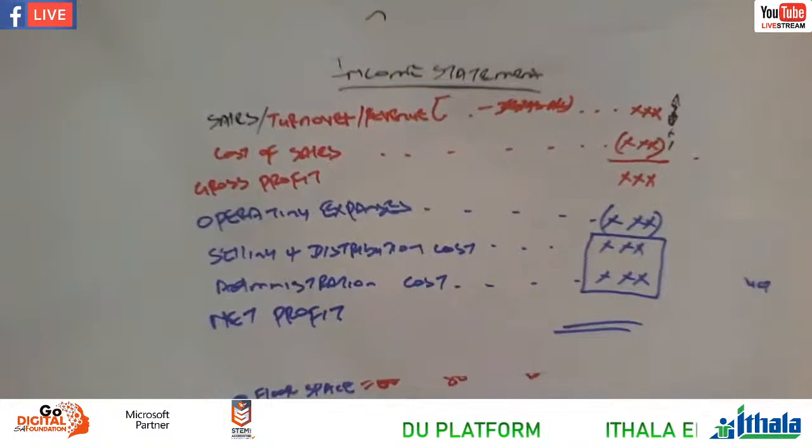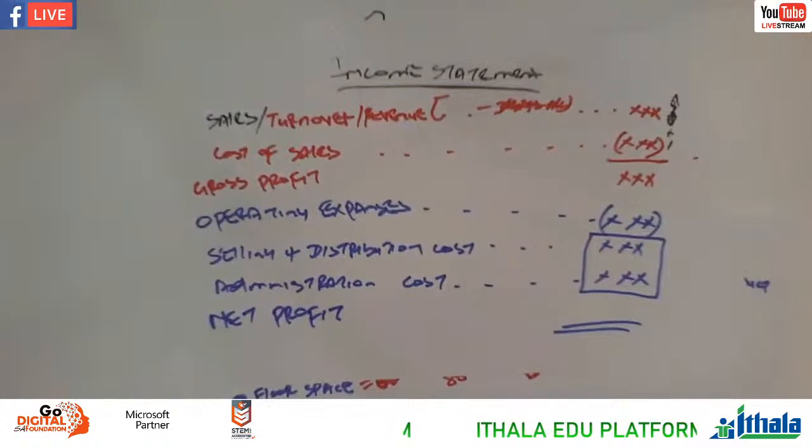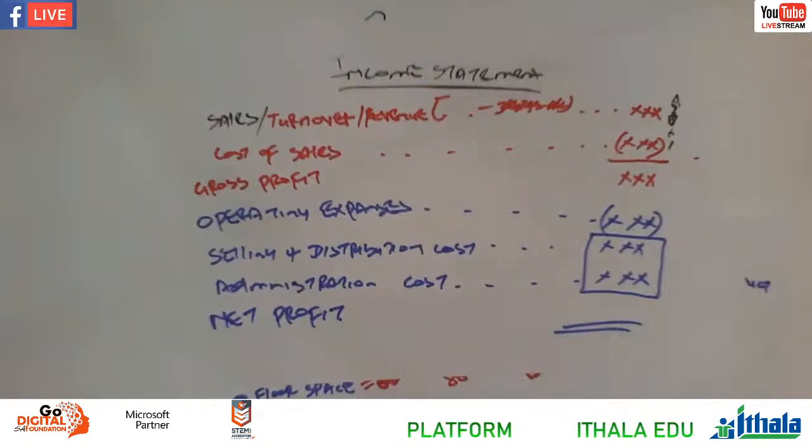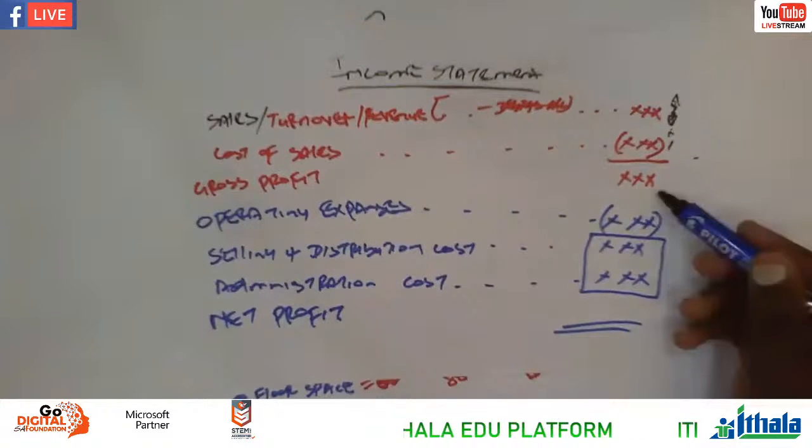It will be written in your answer book. What we have to know is inside the format, right? We are saying we have sales or turnover or revenue. You write the figure of the sales there. And then we have the cost of sales. You must always minus the cost of sales. You reach here at the gross profit.